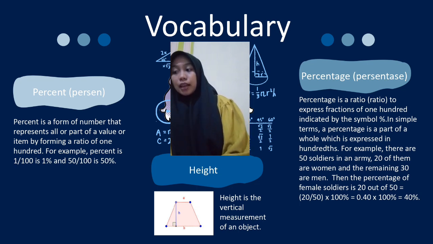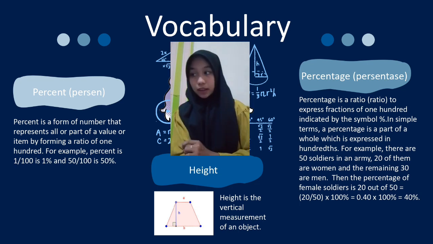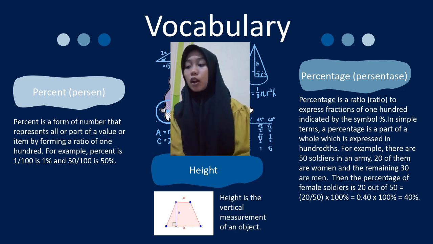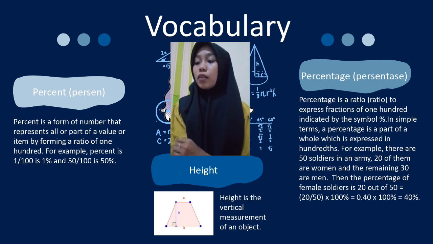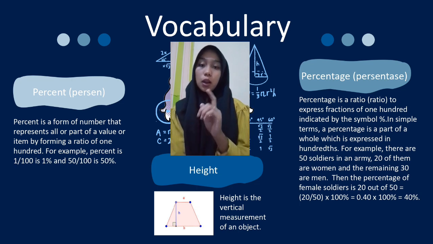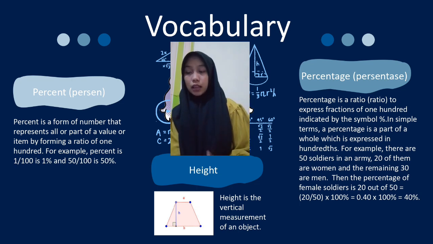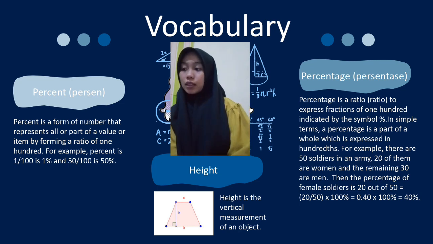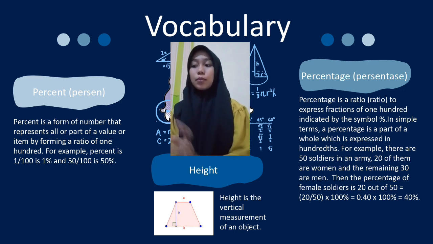Next we have percent. In Indonesian we say persen. Percent is a form of number that represents a part of the value of an item by forming a ratio of 100. For example, 1 per 100 is 1%. This is the sign of percent. Percent is a sign, a symbol.